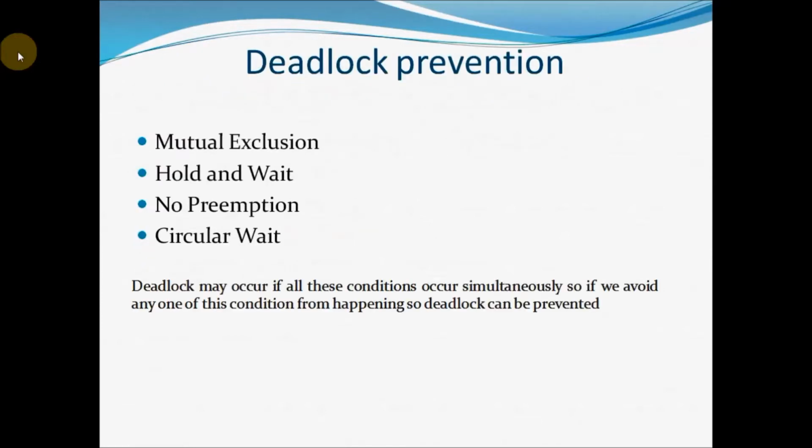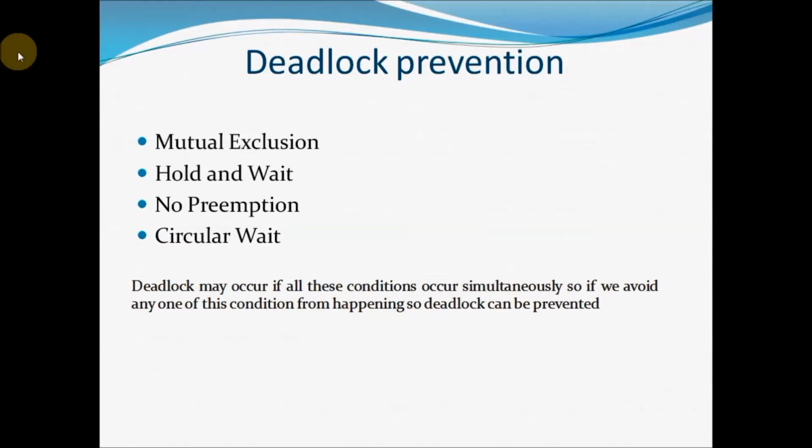So see here. For deadlock to happen, these 4 conditions, mutual exclusion, hold and wait, no preemption, and circular wait, should all occur simultaneously. If you want to know more about these 4 conditions, you can refer to my video. The link is in the description. When all these 4 conditions occur simultaneously, deadlock may happen.